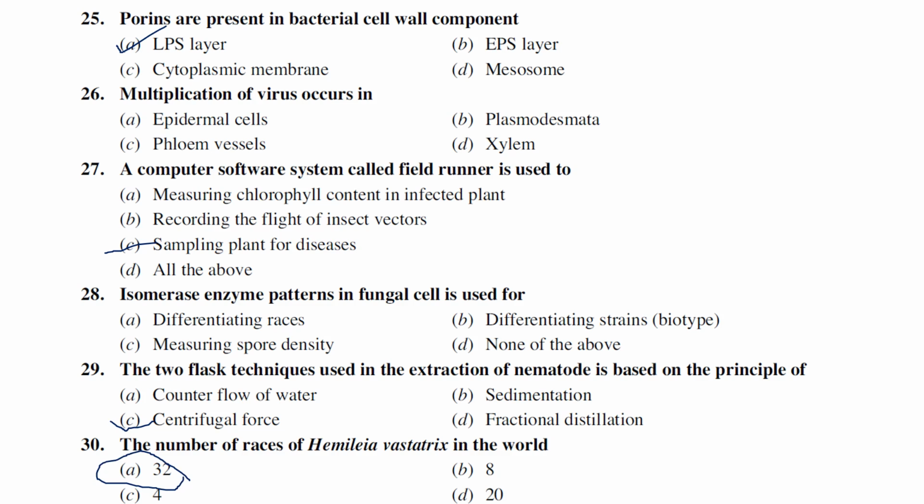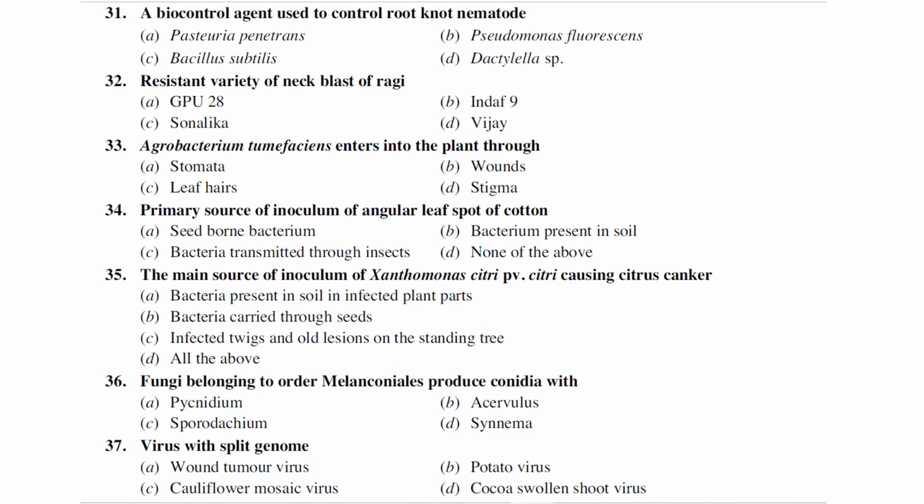When it comes to Phytophthora, probably 82 races, right? It's been years I've been studying the same thing. Maybe new races might also have been reported, right? A biocontrol agent used to control the root knot nematode: Pasteuria penetrans, Pseudomonas fluorescens, Bacillus subtilis, Dactylaria species. The best biocontrol agent recommended for controlling nematodes is Pasteuria penetrans, recommended for all kinds of nematodes, especially the root knot nematode.